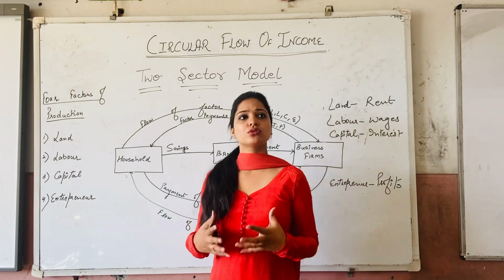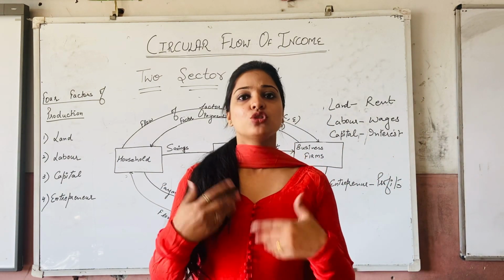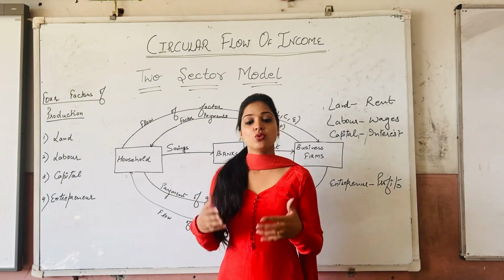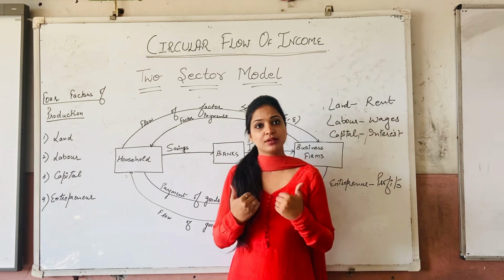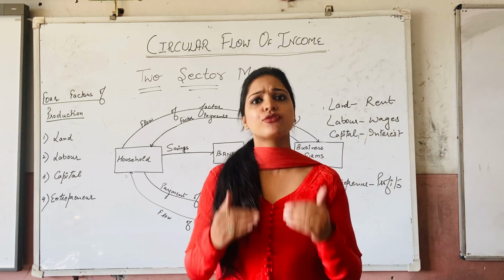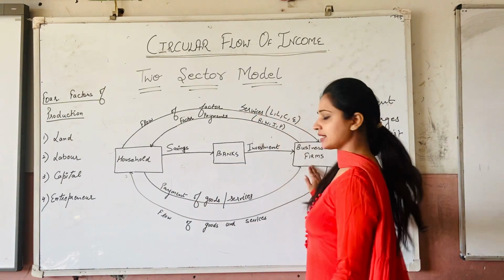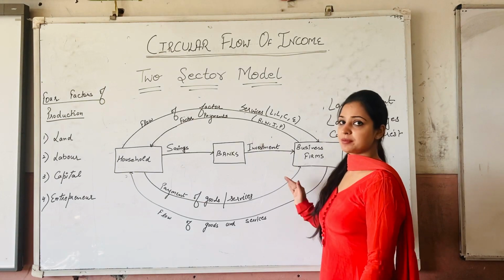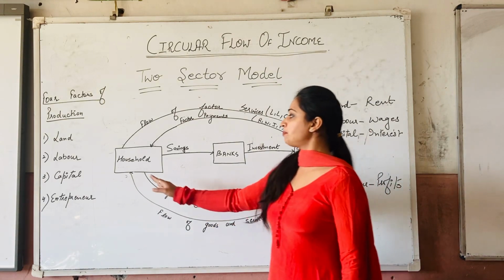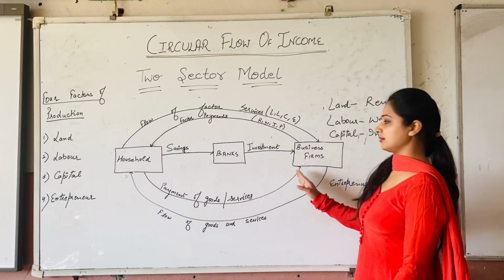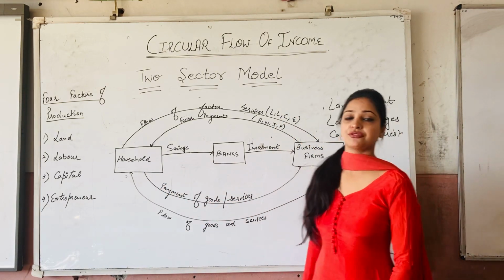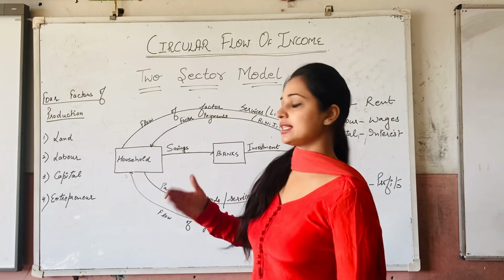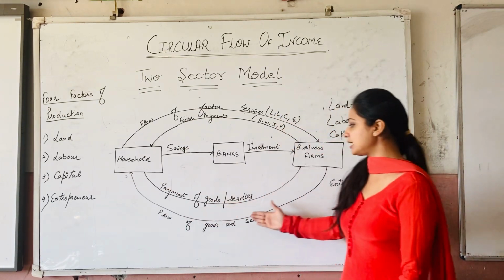Because ultimately, who has to buy these goods and services? It is the households. We people have to buy the goods and services. And from whom? From the business sector. On the contrary, the payment is being made back by the households to the business sector, which is referred to as payment of goods and services. So that payment is being made back.